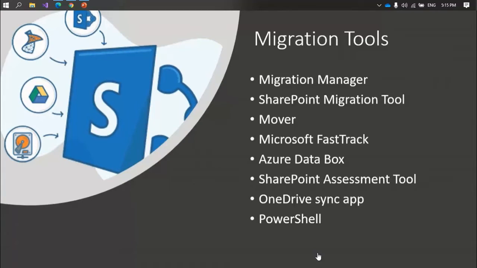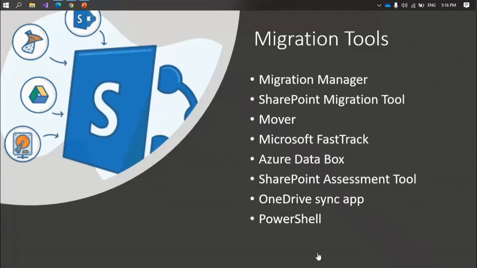Then you can use Mover. Mover is now acquired by Microsoft, so that is used for cloud-to-cloud migration from Box, Dropbox, Google, or Amazon, or Office 365 tenant-to-tenant migration. Then there is another option, Microsoft FastTrack, that will help you do the startup planning for your migration. Then Azure Data Box is there.